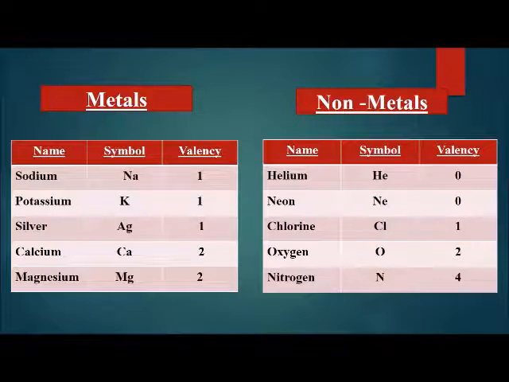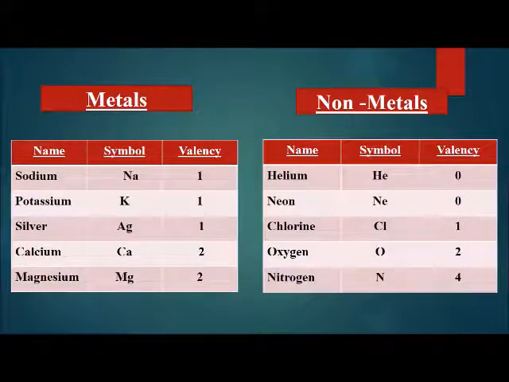Similarly, for the non-metals, the first one is helium. Helium is an inert gas. It means that it does not need any electron to complete its outermost shell. Its outermost shell is already completed, so the valency of helium is 0. The valency of neon is also 0. It is also an inert gas, also a rare element. Then there is chlorine. The valency of chlorine is 1.